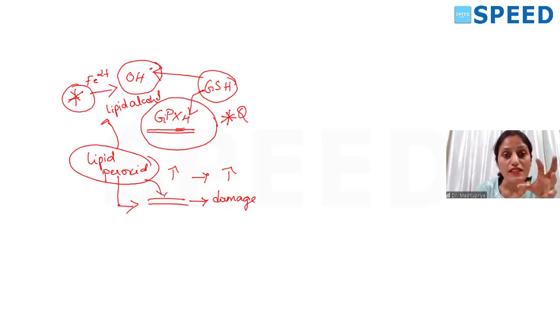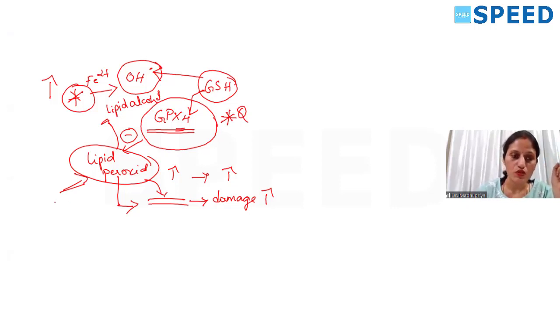This glutathione peroxidase is not having enough reduced glutathione to act as a cofactor to prevent lipid peroxide action. So the final net reaction, whenever there is increased Fenton's reaction going on, there will be increased damage of the cell membrane. So which is the marker of ferroptosis if they ask? It is accumulation of lipid peroxide.